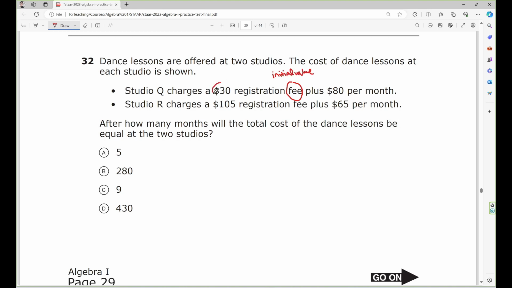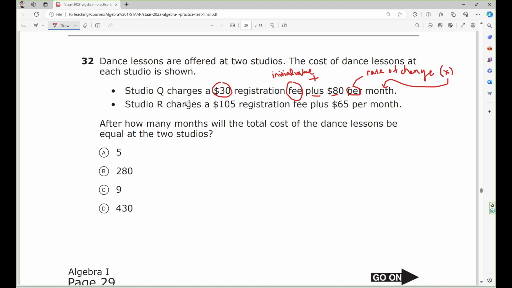So the initial value is 30. Now plus means you add $80 per month. This is the keyword that tells us this is the rate of change. Mostly you put the variable after the rate of change, so you put s right here, where s is the number of months.